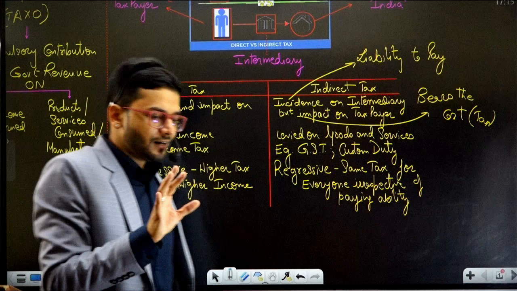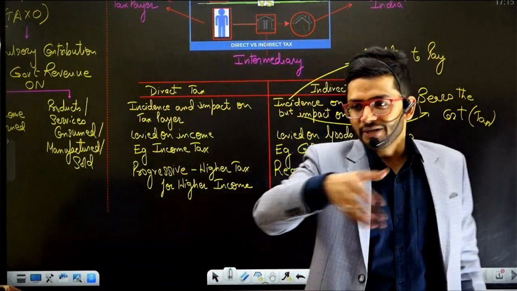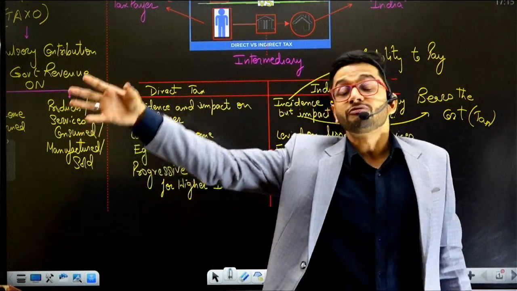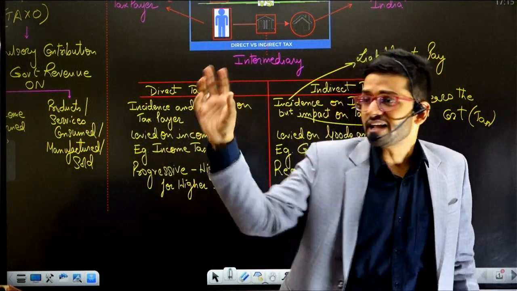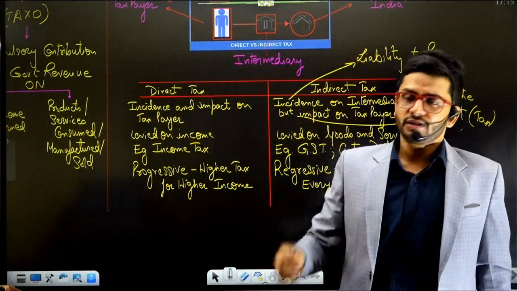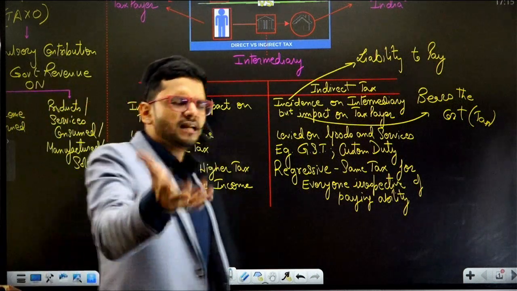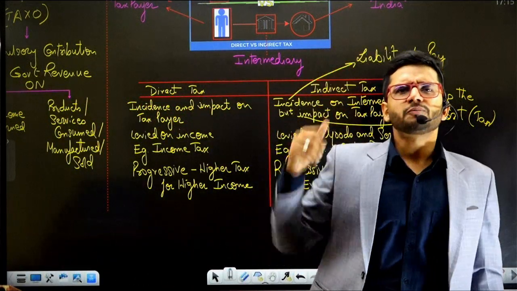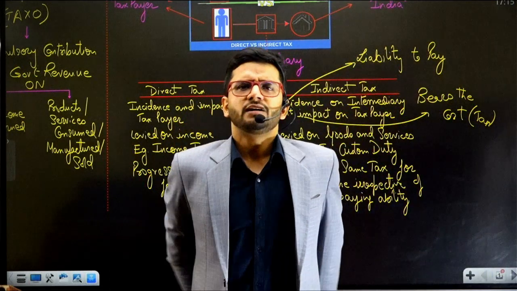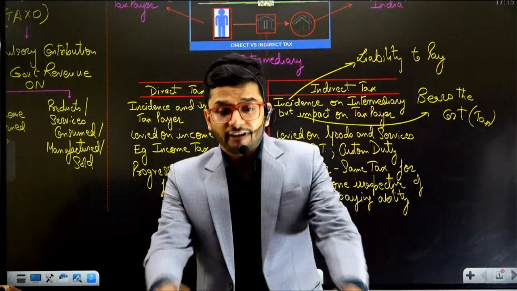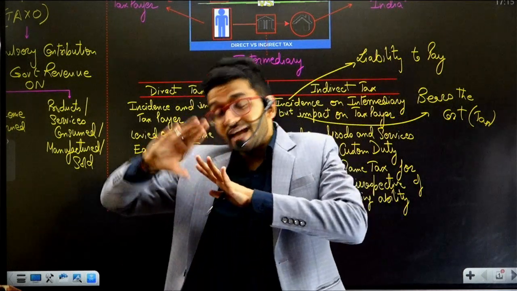So GST is not a game which happened in say 4-5 years. No, it took decades and decades to finalize the concept of GST, the advent of GST and how GST could be implemented. There were a lot of deliberations, a lot of thought processes, a lot of mind-boggling sessions which were conducted to finally finalize GST. So it was a decade-long process.